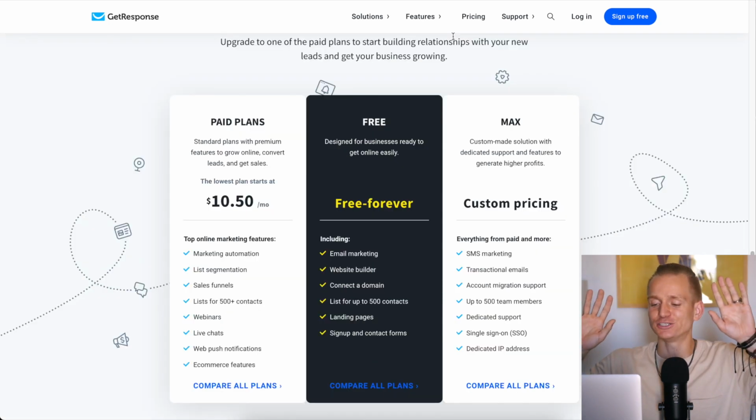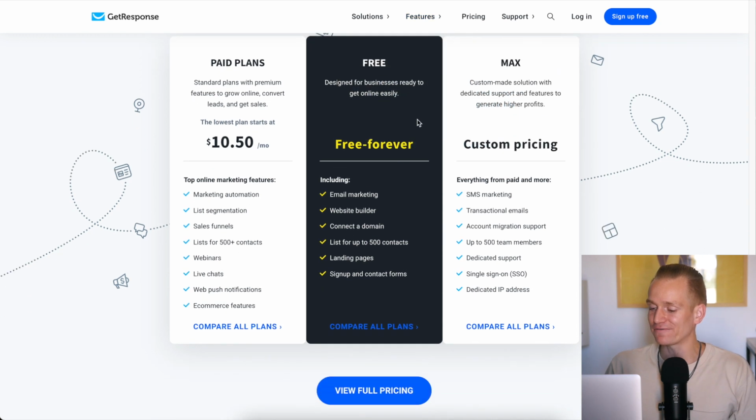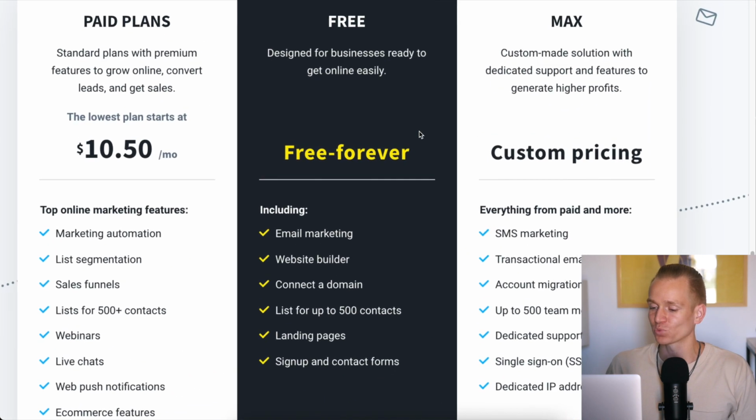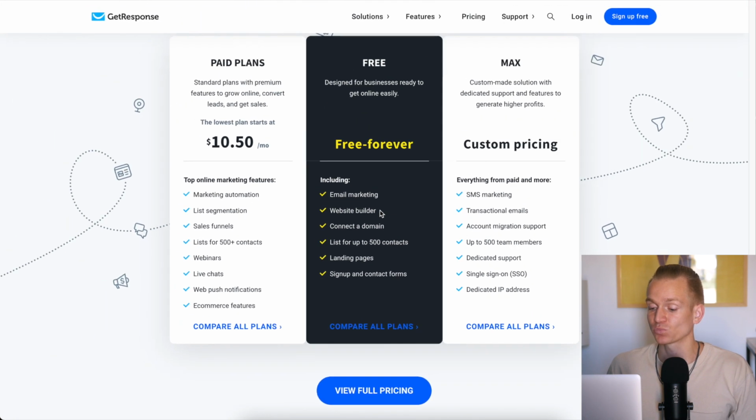Okay, actually what I just noticed with GetResponse, they never had this, and I don't even know when. They literally just started this maybe a day ago, but actually they have a free plan right now, which is very interesting. And as you can see, you can have a list of up to 500 contacts. So that is very interesting. One thing I will say that I already can see that they do have quite a few limitations. You're not going to be able to do certain things. Some of the things that they mentioned, you're not going to be able to do those on the free plan.